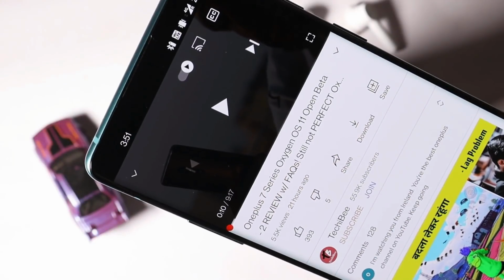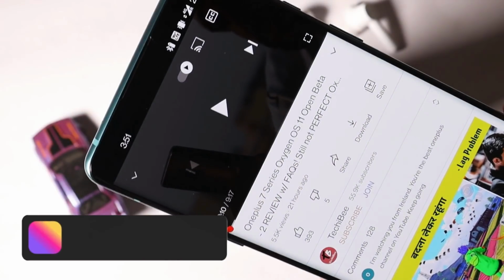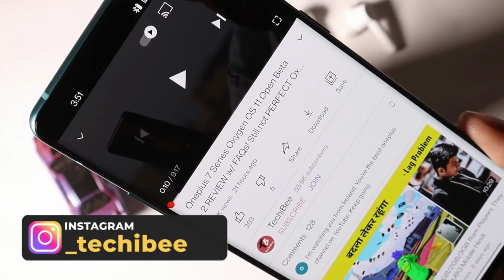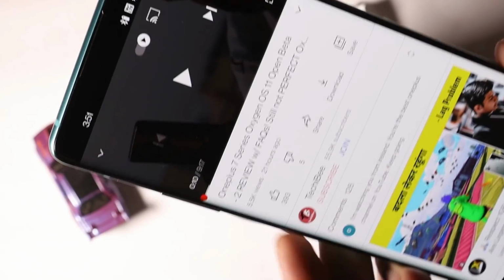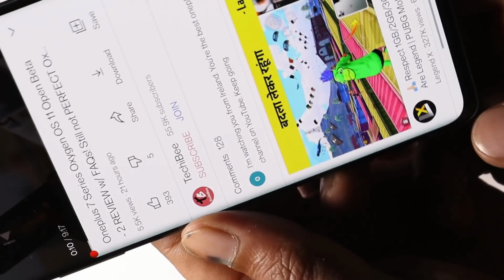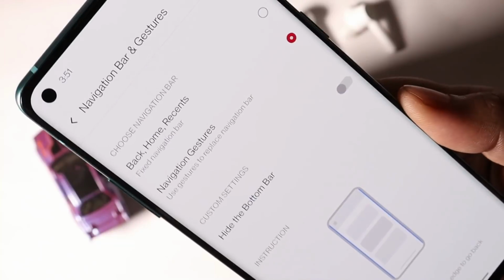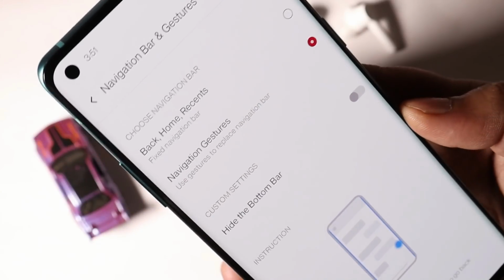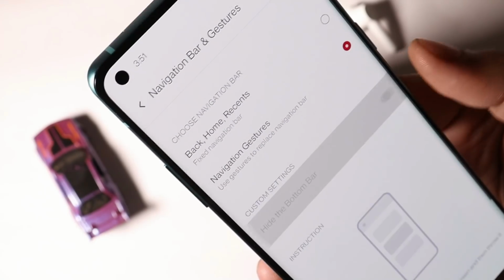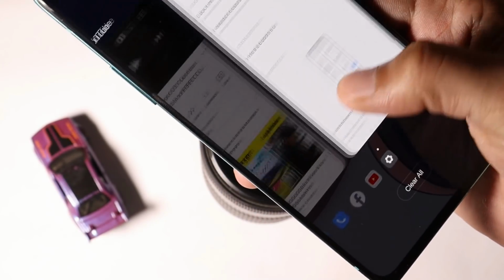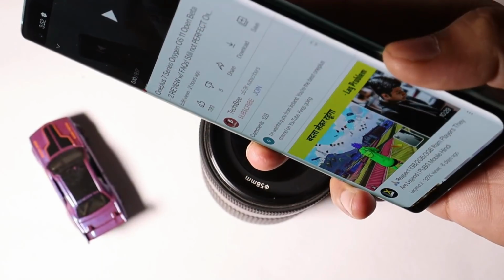Another bug people have reported in the comment section was related to orientation. As we all know, if auto rotation has been turned off, whenever we rotate the device we get an icon towards the bottom side. On Oxygen OS 11, this only appears when we have disabled hide bottom bar. If we enable hide bottom bar, then we don't get to see that rotation icon whenever we rotate the device.